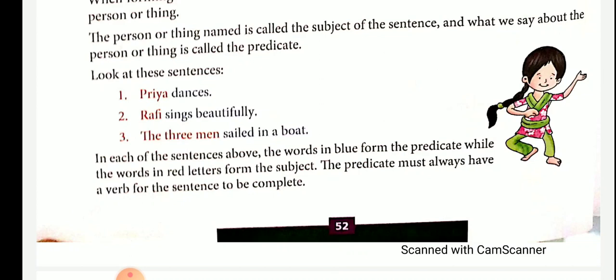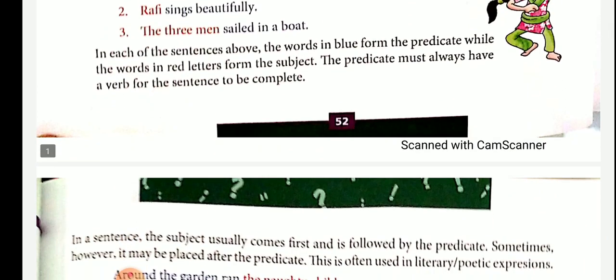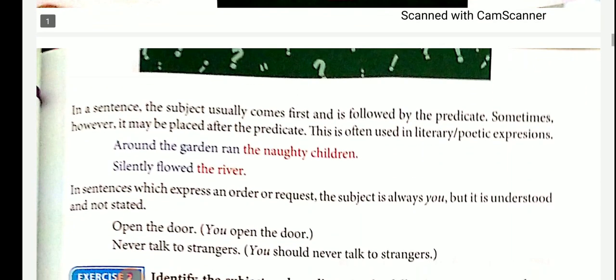Generally speaking, in a sentence, the subject comes first, then the predicate follows. Sometimes, however, it may be placed after the predicate. Sometimes we put the subject after the predicate. This is often used in literary, poetic expressions.